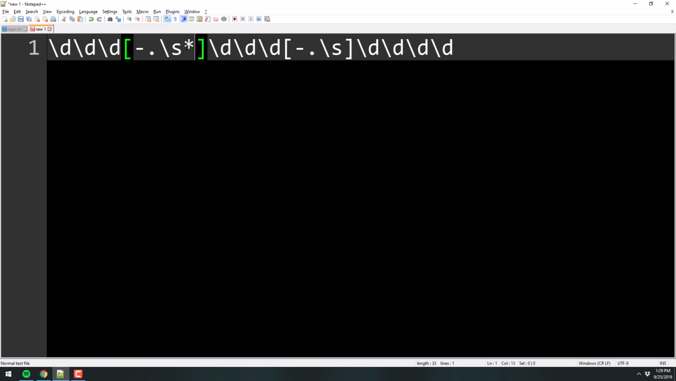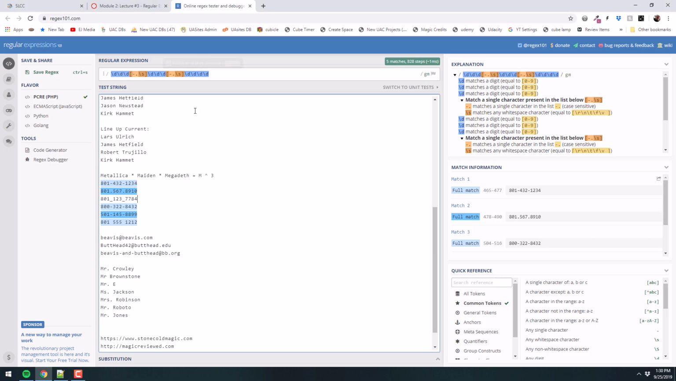Then we're also going to look for an asterisk, and we're going to look for underscores as well. Now already look at this. This is messy. What is this, right? But this will find every phone number that I have listed here at the moment.